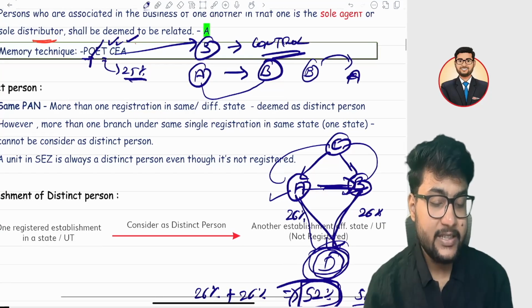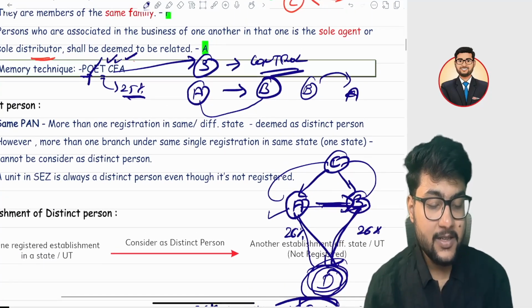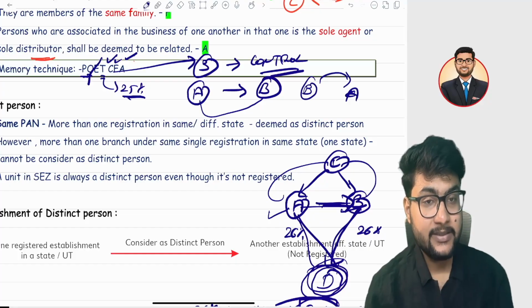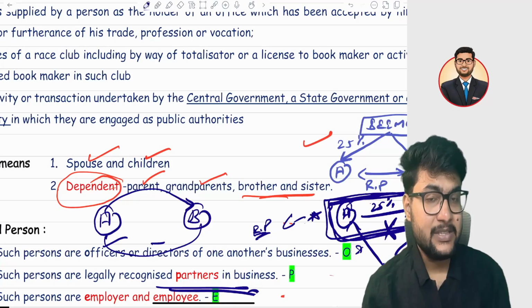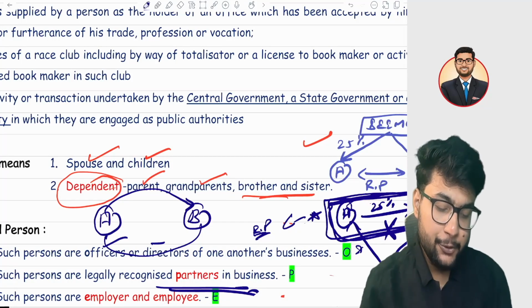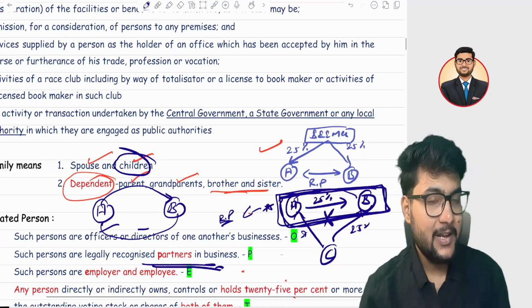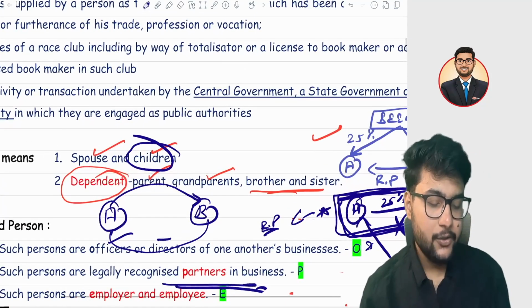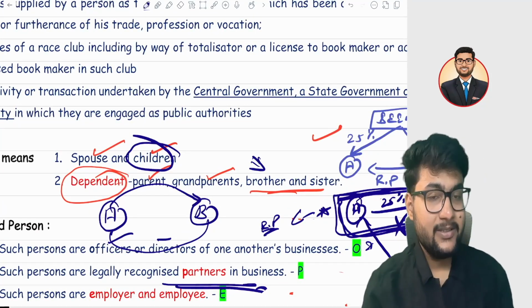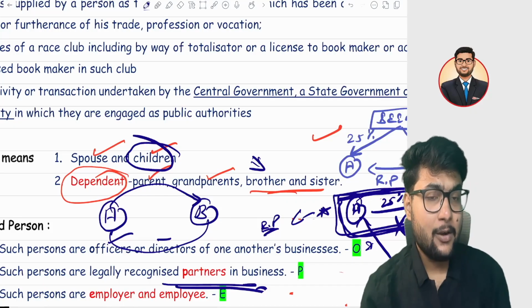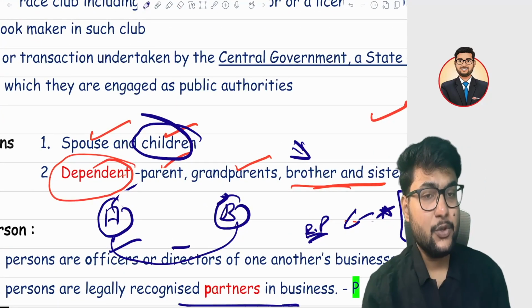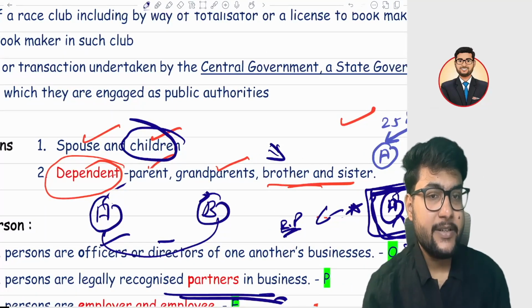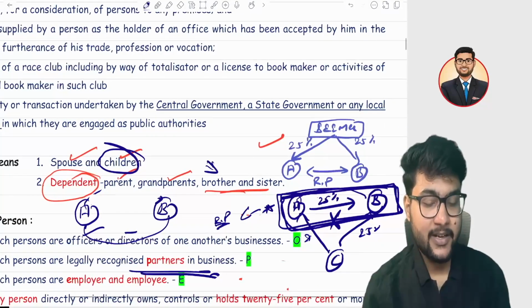P is clear, O is clear, E is clear, T is clear, C is clear. F means the members of the same family are also related persons. Family means spouse and children, meaning your husband or wife and your cute children, right? So they are part of a family. But in case your younger brother or sibling is financially dependent on you, then they are also part of your family. And the same goes for parents and grandparents. If your parents and grandparents are financially dependent on you, they are part of your family, right?